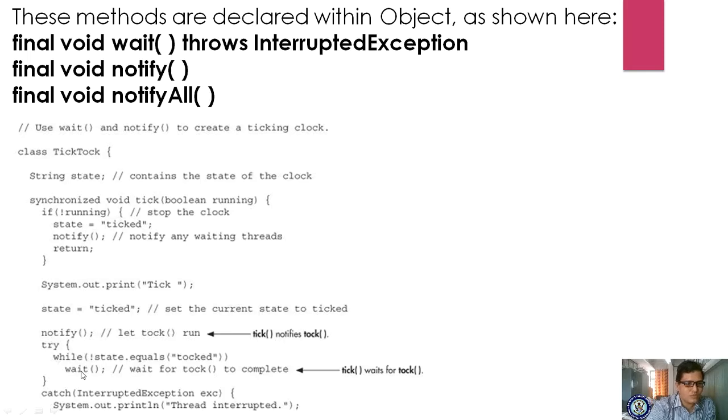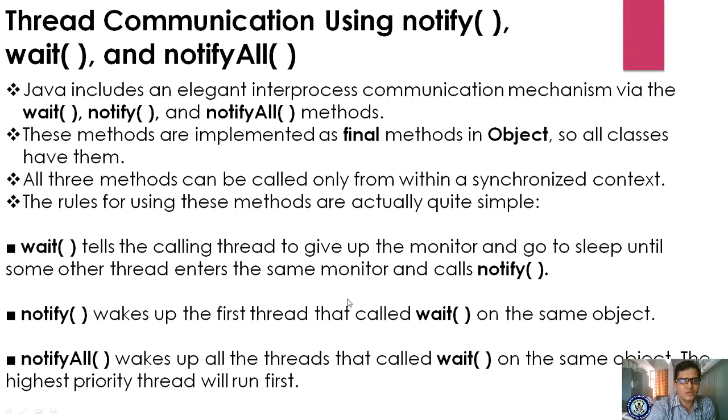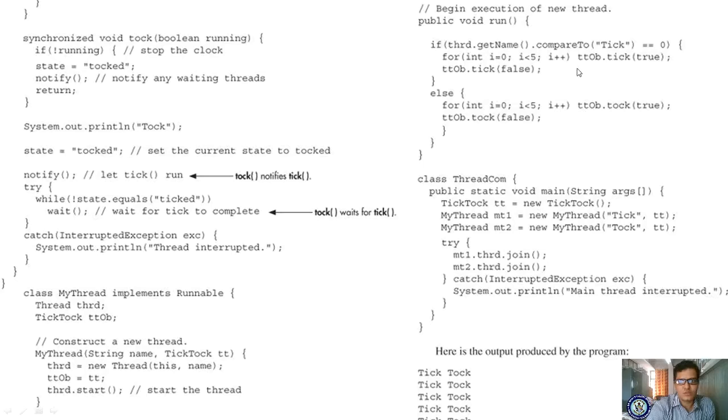Okay, which thread has to wait? This thread has to wait. Once it enters, it waits. If this condition is false, it will come here, and you are making the same for loop.